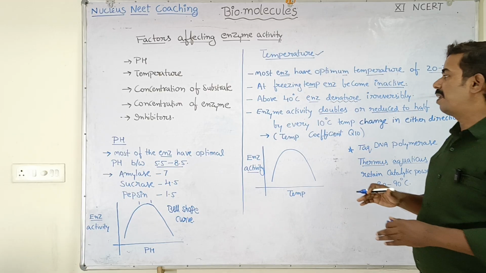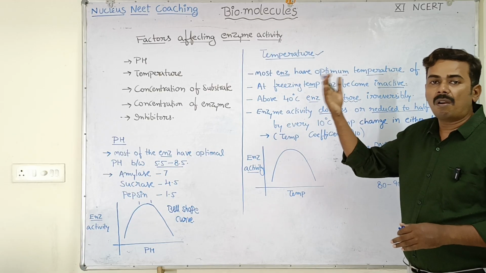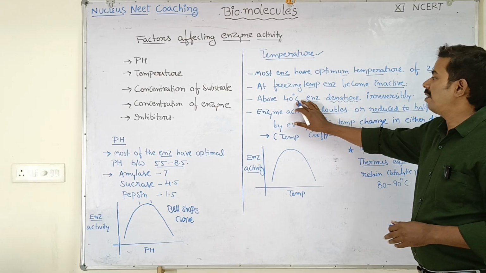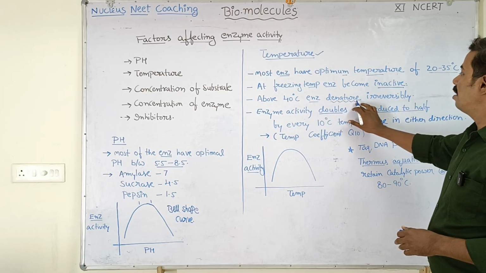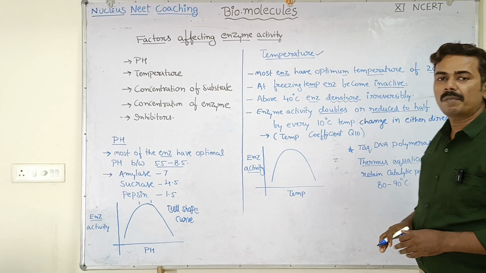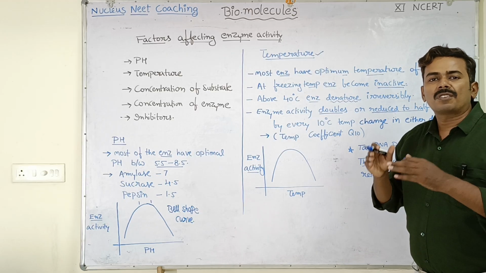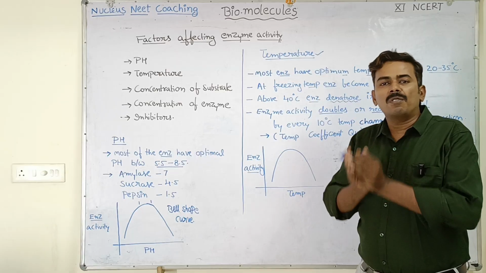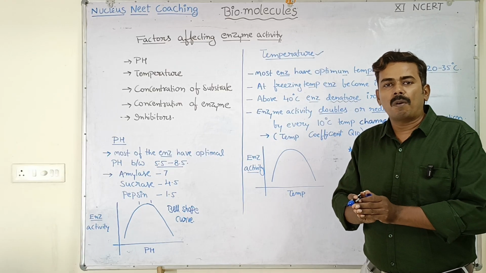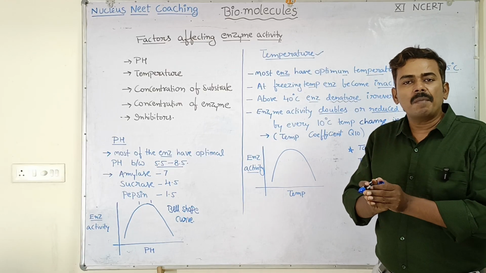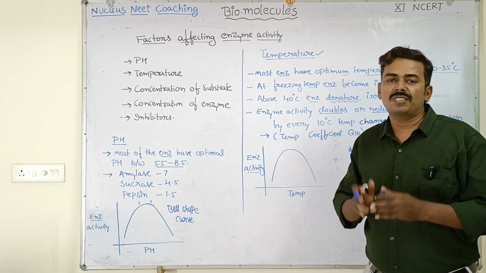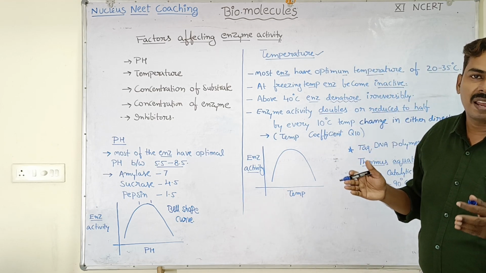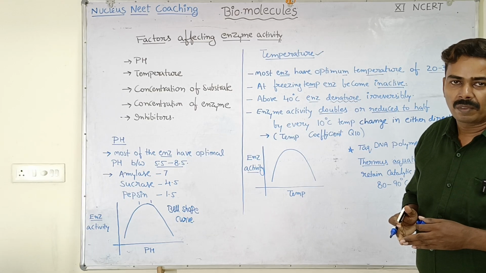But what happens if temperature is increased beyond the optimum temperature, above 40 degrees centigrade? Above 40 degrees centigrade, enzymes denature irreversibly. That means the enzyme structure will be affected permanently. Because of the breaking of hydrogen bonds and disulfide bonds, the enzyme protein will lose its tertiary structure permanently, and thereby it will not be able to catalyze the chemical reaction.